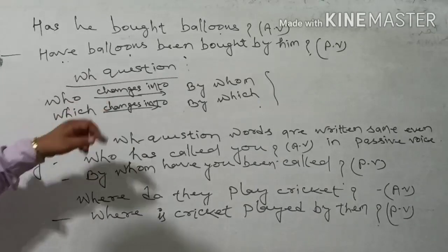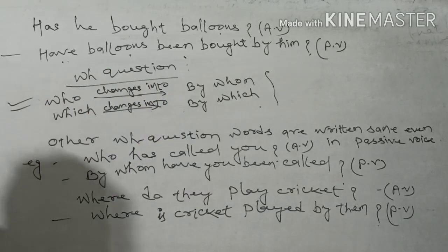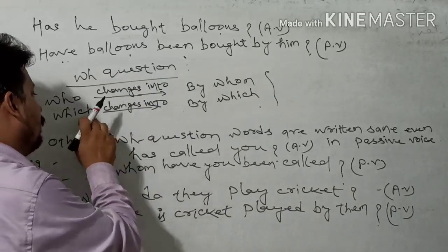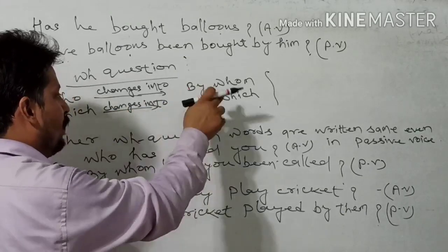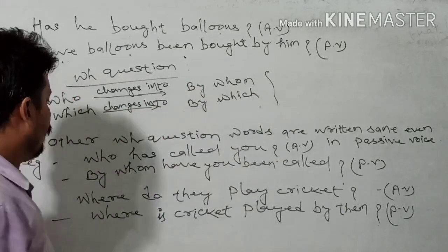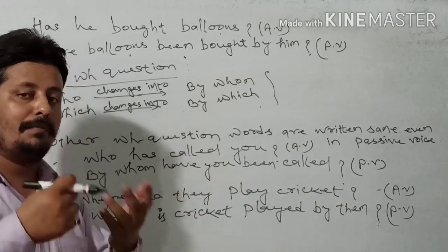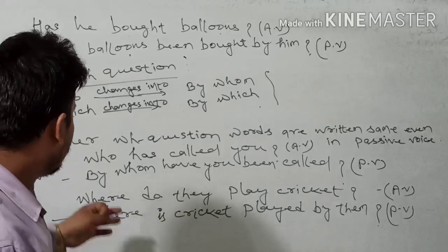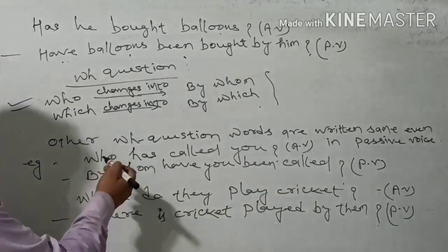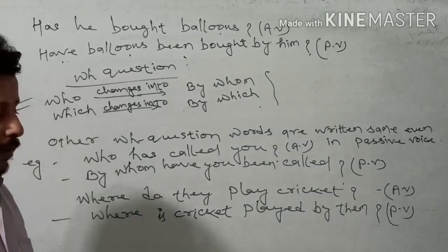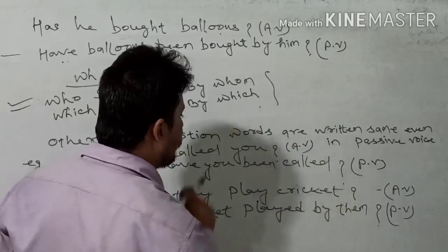For WH questions, you have to see who, that changes into by whom, and when we talk about which, that also changes into by which. For other WH questions, the same WH word starts the passive voice. Through the example you will understand: who has called you? That is in active voice.